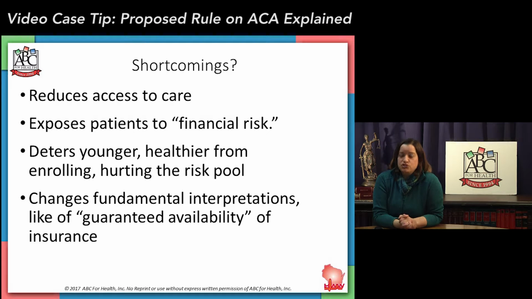One of the impetus for suggesting changes to the insurance market and who's eligible for it in the first place was the reality that when open enrollment first started, when the Affordable Care Act was implemented in 2010, it got rid of pre-existing condition exclusions, marketplaces opened in 2013, and we found that a lot of people that hadn't had access to insurance in a long time finally could gain coverage. This meant that a lot more people with health conditions and illness signed up for coverage. The risk pool was a little sicker than people intended. A lot of healthy young invincibles didn't sign up for coverage right away.